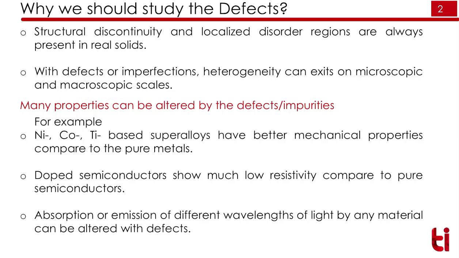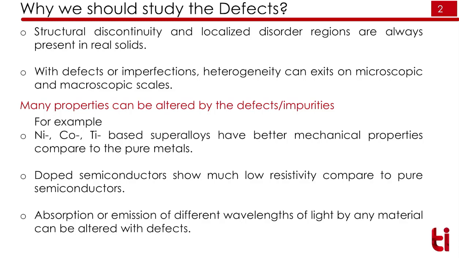For example, if you take nickel, cobalt and titanium based superalloys, these have mechanical properties better than the pure metals. Alloys are generally defects, because if we take a pure metal and add something into that, we call it a defect. So alloys are generally a kind of defect.